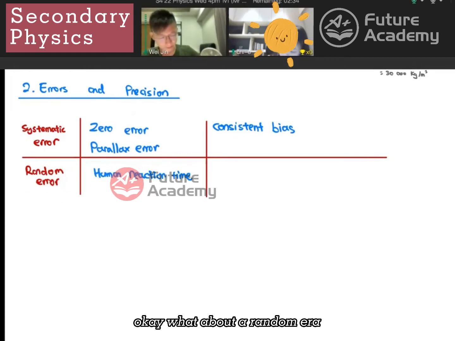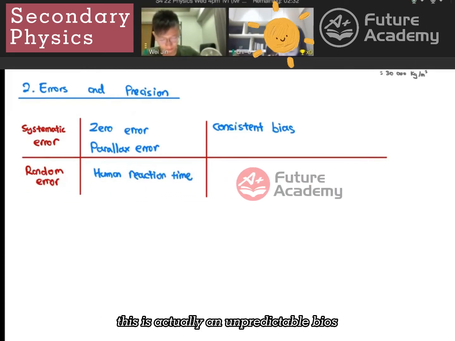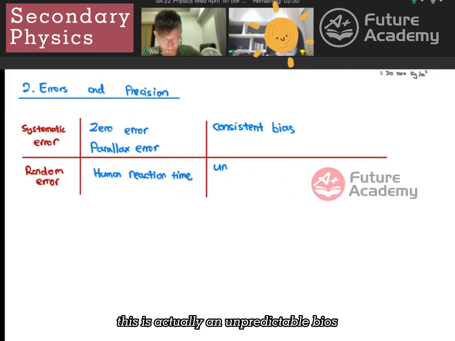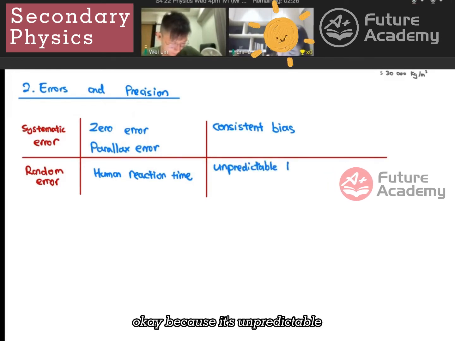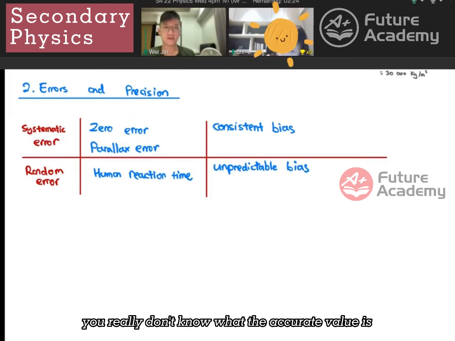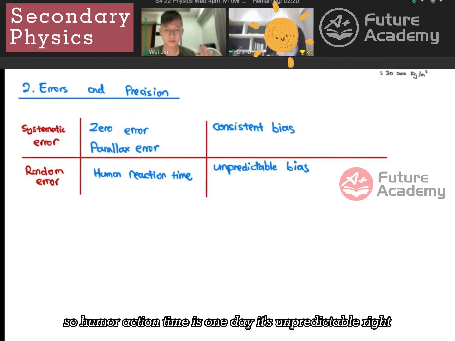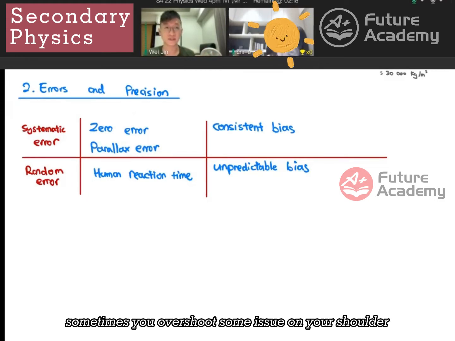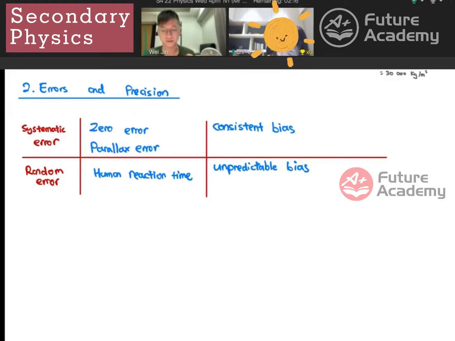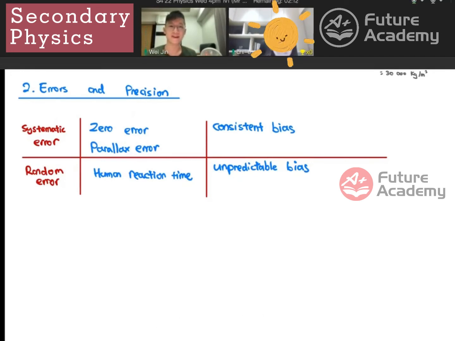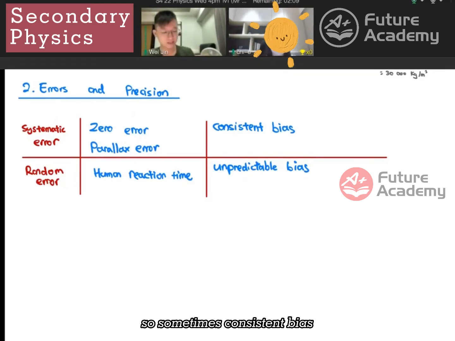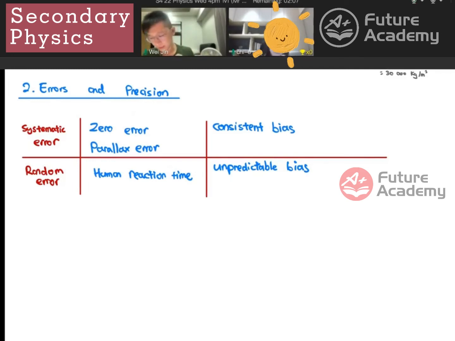Okay, what about a random error? This is the one that's actually not very good. This is actually an unpredictable bias. Because it's unpredictable, you really don't know what the accurate value is. So human reaction time is one that is unpredictable, right? Sometimes you overshoot, sometimes you undershoot. So like this time you are doing this experiment, what's the actual value? Actually, nobody knows. Maybe a bit more, maybe a bit less. So sometimes consistent bias is a bit better for us.